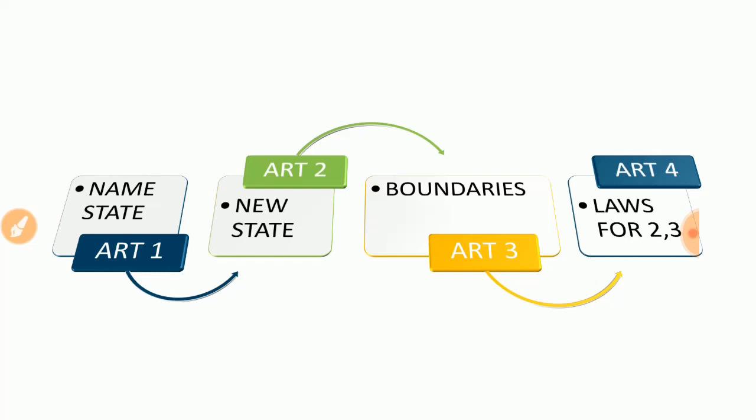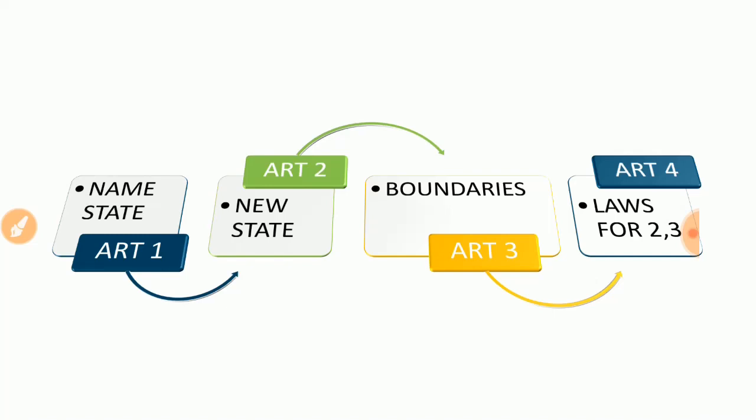Okay. The term union, you see the name union of states. The word union, the term union, was suggested by Dr. B.R. Ambedkar. Okay. So why are they using the term union? Union means federalism or the federation, the Indian federation. Federation means what? The states are connected and become an Indian union or Indian federation.